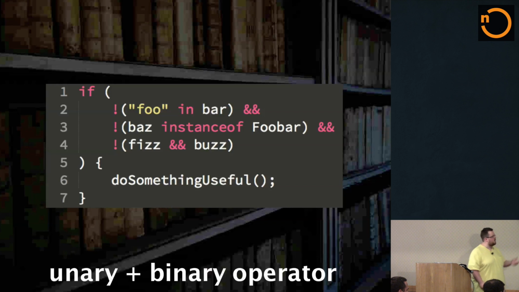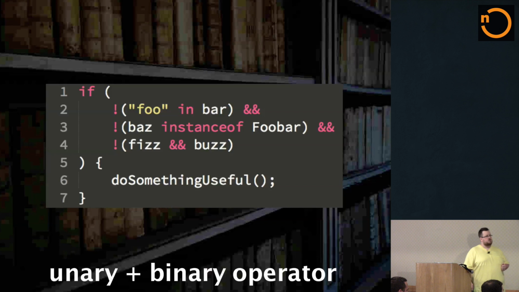perhaps you've never wondered, but I certainly have, why couldn't I just put the negate right in front of the in keyword? Why couldn't I just smush the two together? Because that's what I really mean. That's semantically what I'm saying, is I want to know if foo is not in bar. And it's sort of this weird grammar syntax that I have to wrap parentheses around it and negate the whole thing.